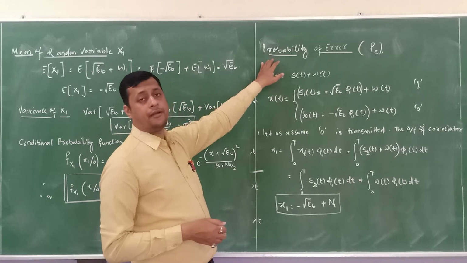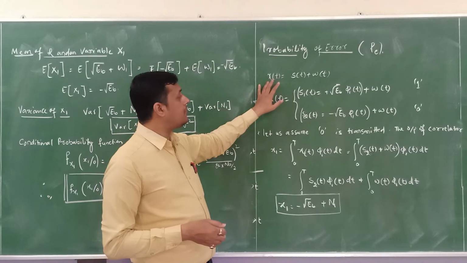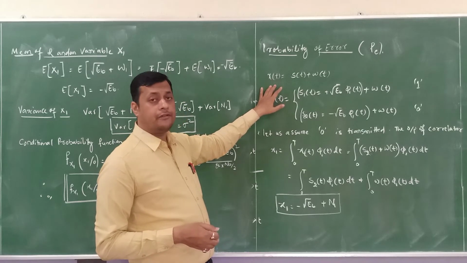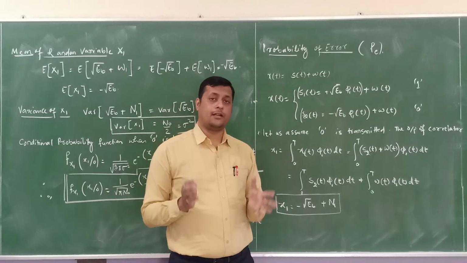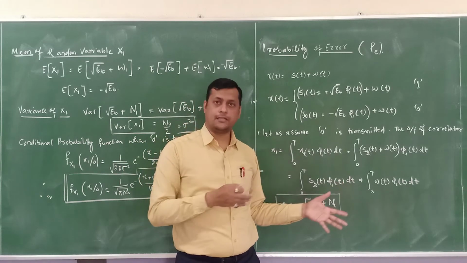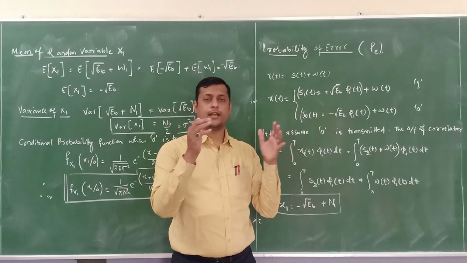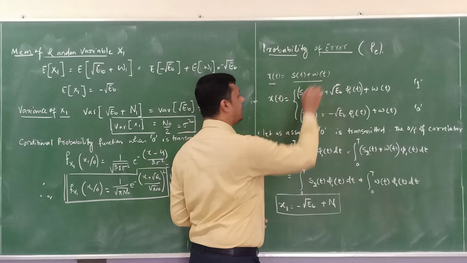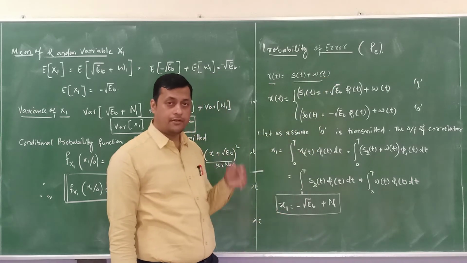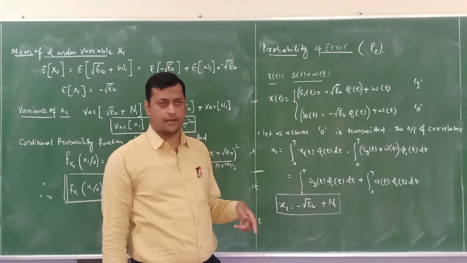So for probability of error, the first step is to identify the output of the correlator. How can we identify it? In the correlator we have a product modulator in which the basis function multiplies, followed by an integrator, and the output is x1. So let us consider x of t is s of t plus w of t. S of t is the transmitted signal, w of t is the additive white Gaussian noise.